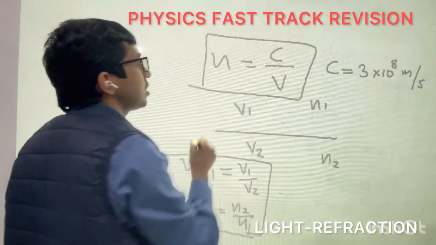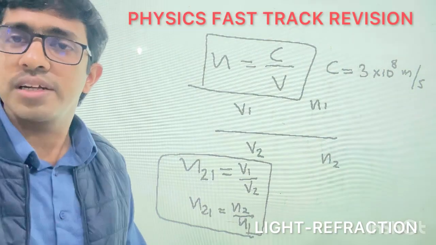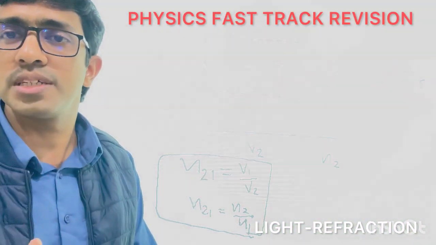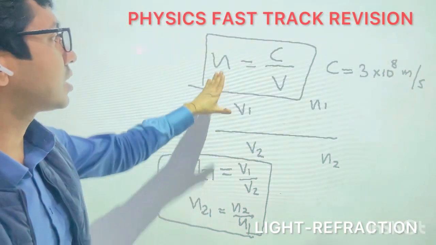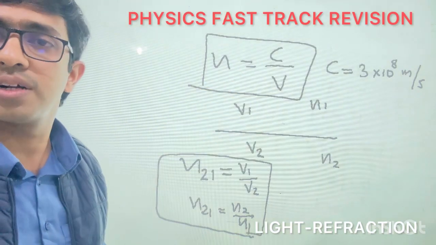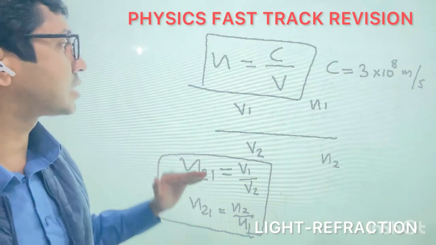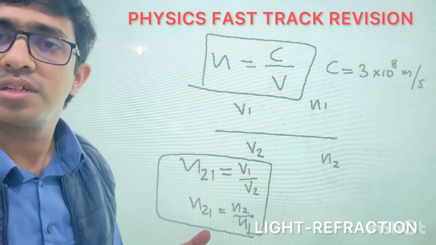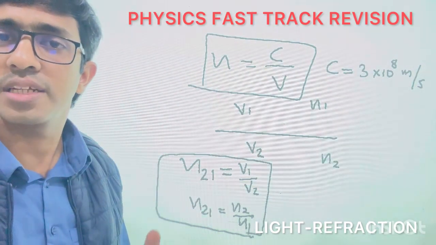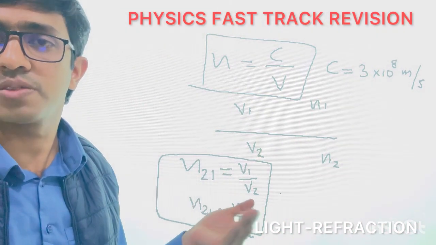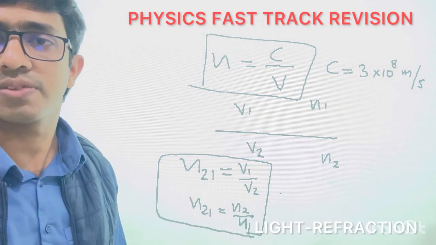So first I told you, for absolute refractive index, if the first medium is vacuum or air, the refractive index of the second medium is called its absolute refractive index. For the relative refractive index, a ray of light will be traveling from one transparent medium to another, it can be water to glass or kerosene to glass, whatever it is.